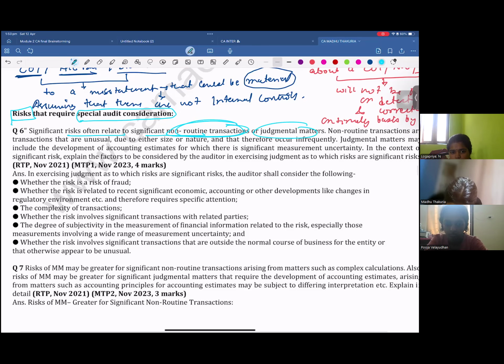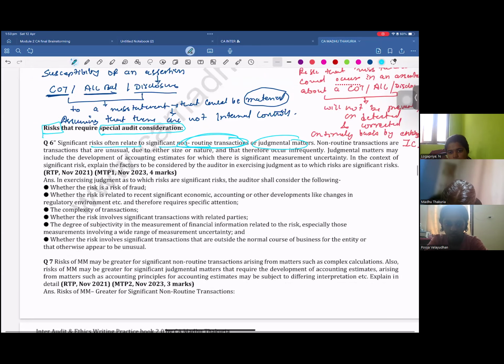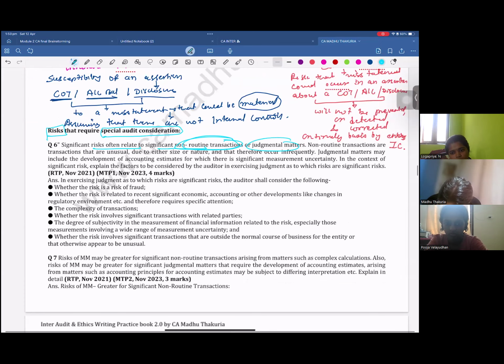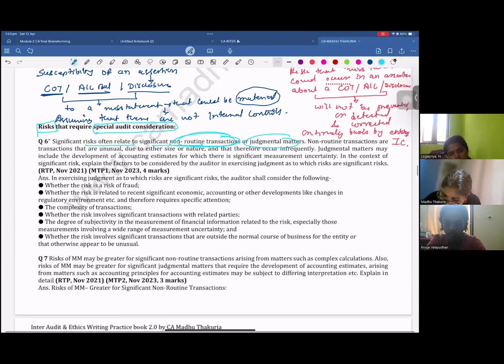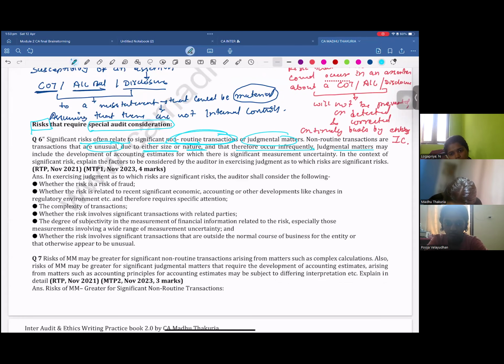So whenever there is a judgmental matter or non-routine transaction, the non-routine transaction can be unusual due to its size or nature, and therefore occur infrequently. The judgmental matters may include development of accounting estimates for which there is a significant measurement uncertainty. Just say, for example, can you give me an example of an accounting estimate where the client needs to measure the amount and there is a complexity in measuring?